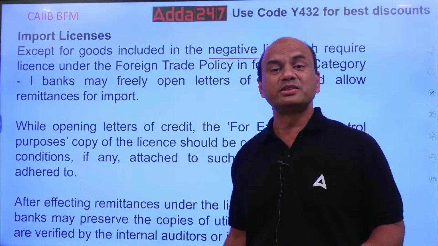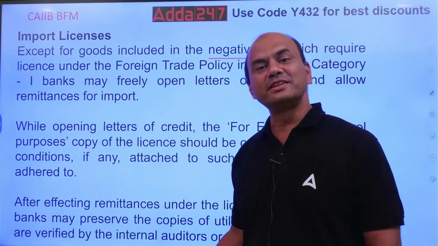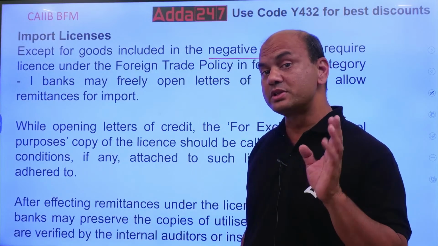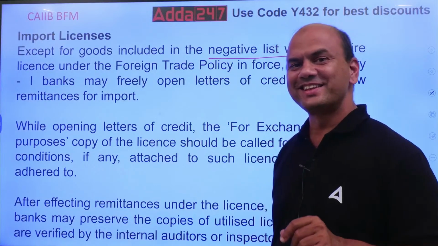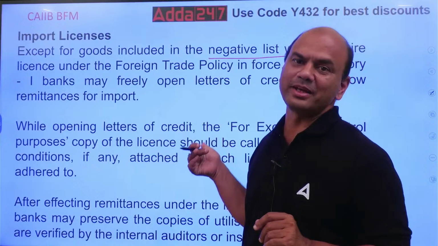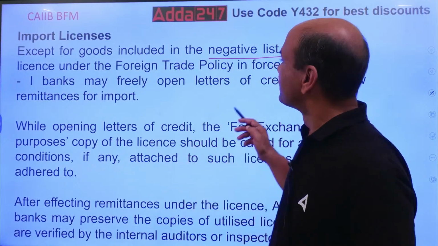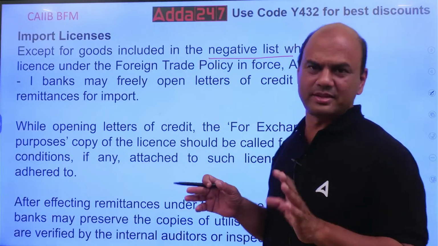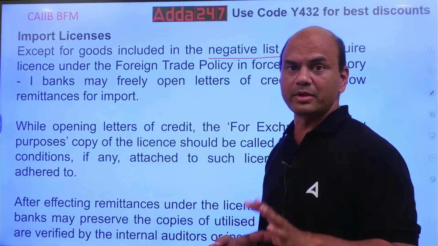What is the negative list? Who gives this negative list? Negative list is given by RBI. There are 2-3 lists. One is OGL, Open General License. That is given by ECGC. And a negative list is given by RBI, along with the ministry only. So, if the goods are in that negative list, then you have to take the license approval from RBI.